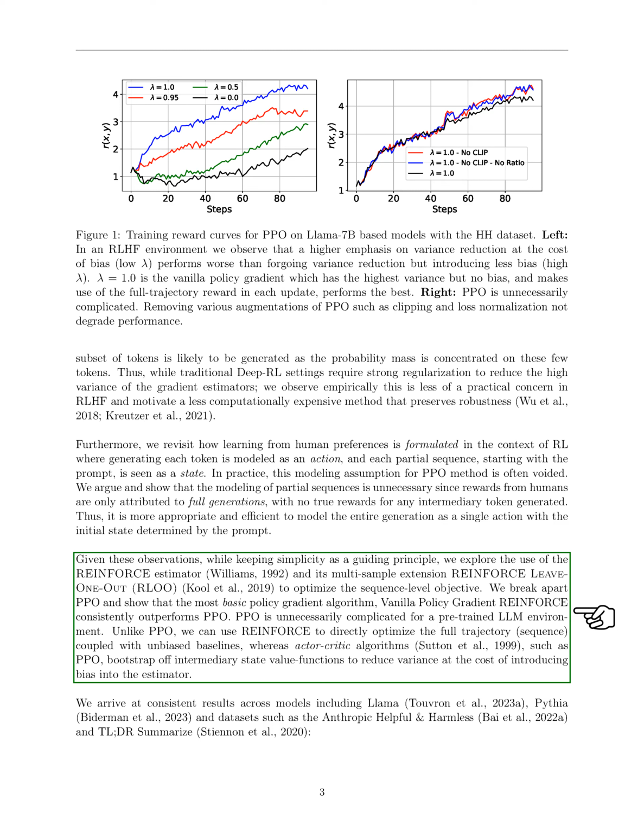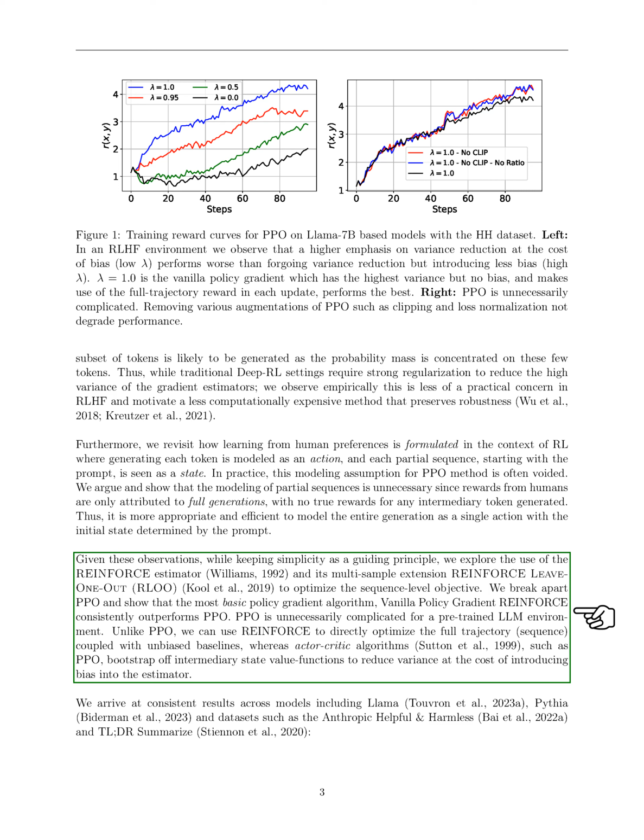With simplicity as our guiding principle, we explore using the REINFORCE algorithm and its extension, REINFORCE leave-one-out, RLOO, to optimize the sequence-level objective. Our findings show that the basic policy gradient algorithm, REINFORCE, consistently outperforms PPO. This suggests that PPO's complexity may not be justified in the context of pre-trained LLMs.